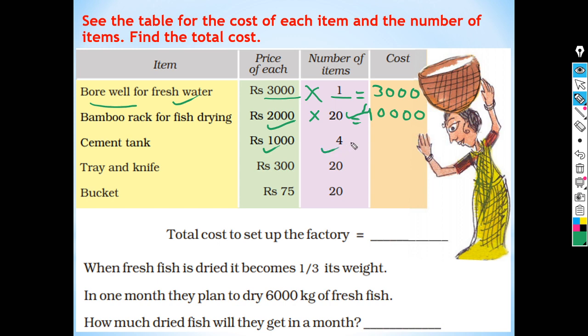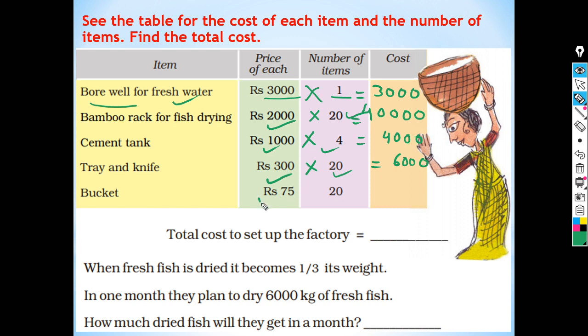So 1,000 multiplied by 4 is 4,000. Tray and knife, price of each rupees 300 and number of items 20. So total price of tray and knife is 6,000.